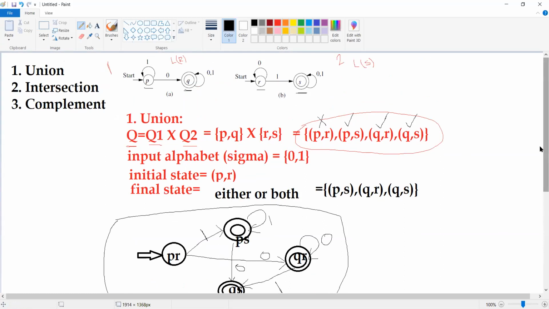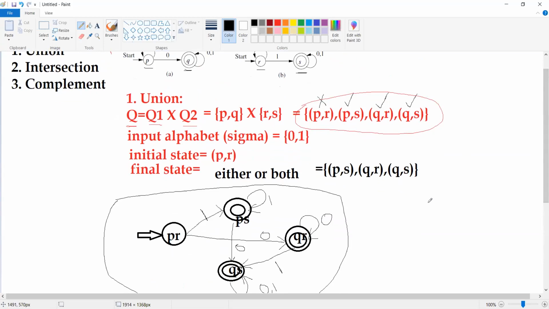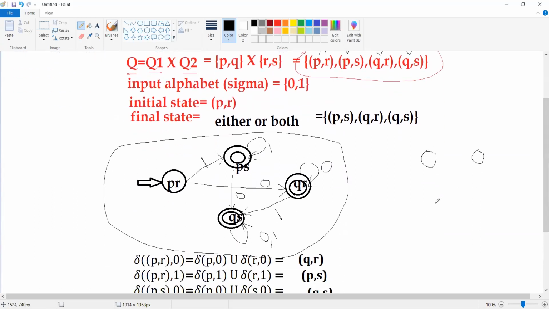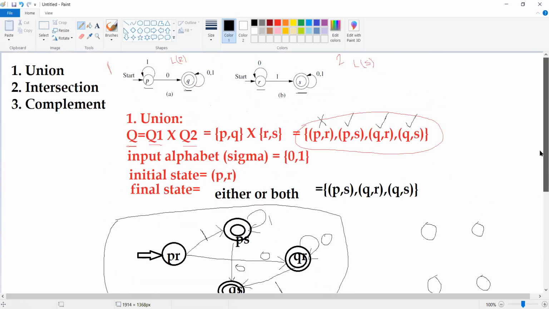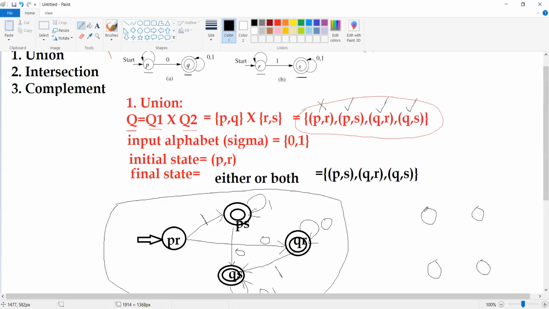Let us observe, this is P and this is Q, and this is R and this is S. P on 1 will be P itself, and P on 0 it goes to Q, and Q on 0, 1 will remain on the same state.